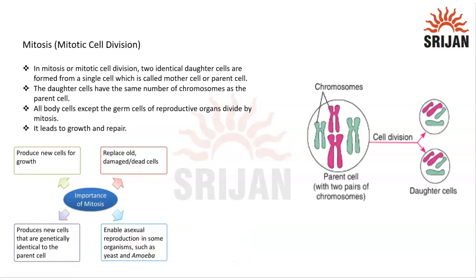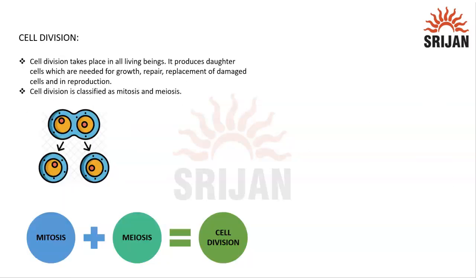Students, let's understand cell division. Cell divisions take place in all living organisms. We started our life from a single cell. Now we have billions and trillions of cells in our body. How are they forming? They are forming by division of cells, right? With the help of cell division, daughter cells help in growth, repair, replacement of damaged cells, and also in reproduction.